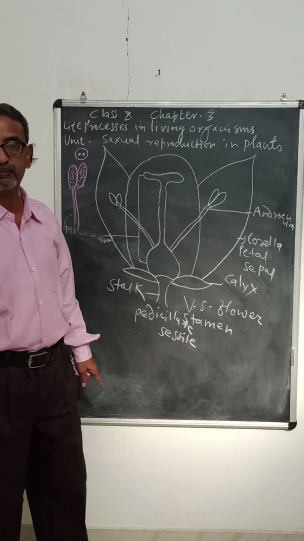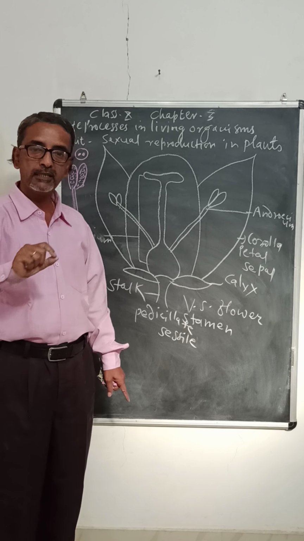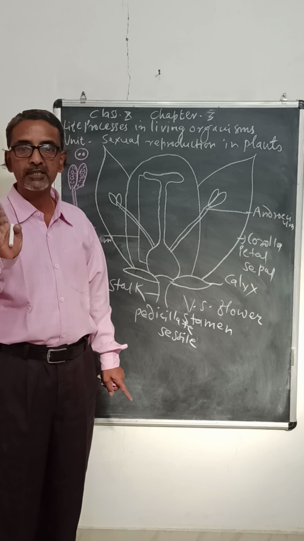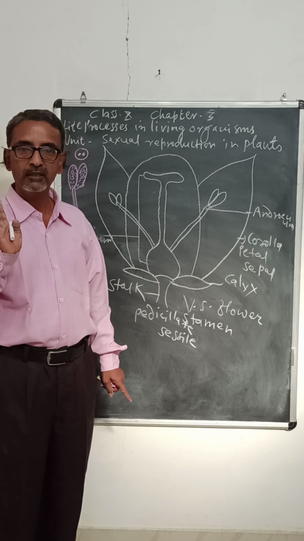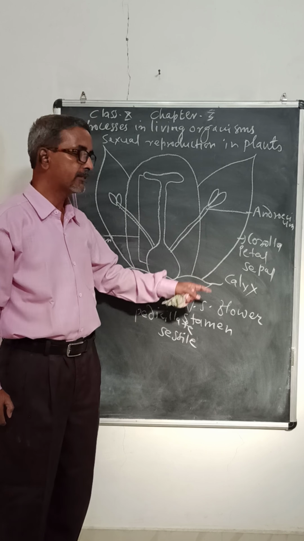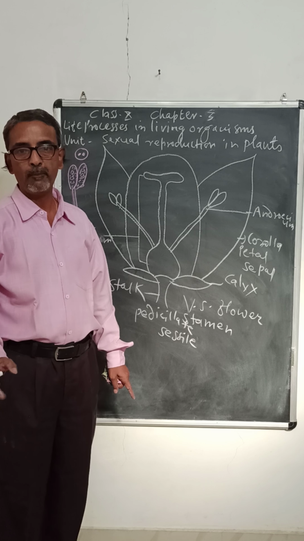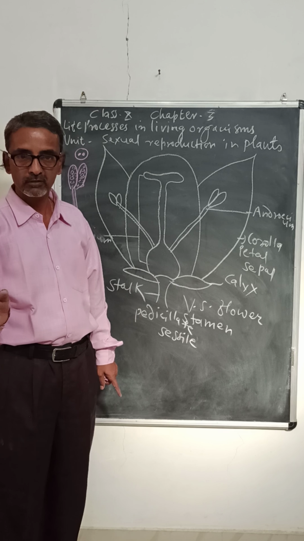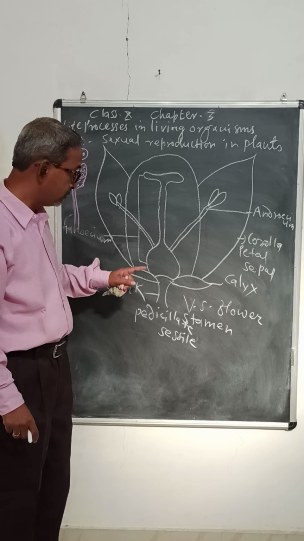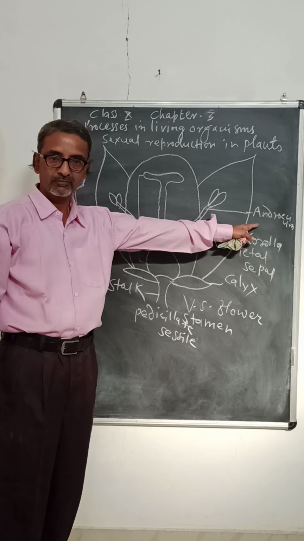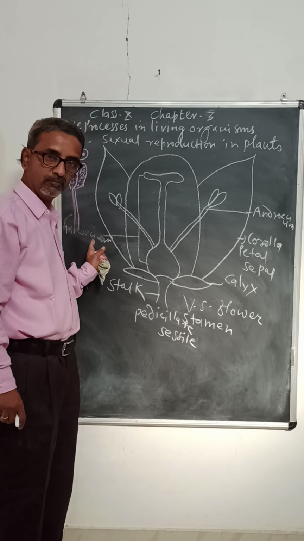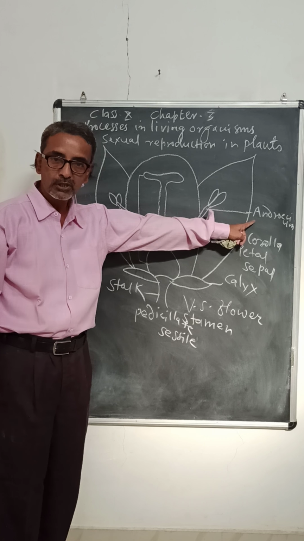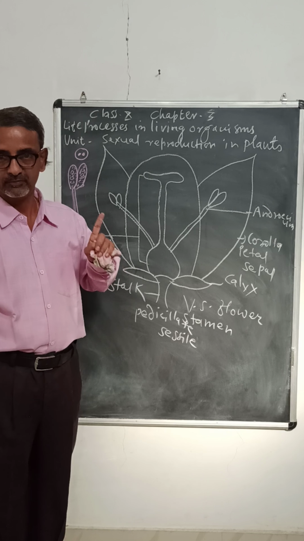But there are some plants where male flowers and female flowers are different, and such flowers are called unisexual, but their number is less. For example, karela or papaya. These plants have flowers, but these flowers are unisexual. What are unisexual flowers? If the flower contains only androecium but no gynoecium, it is called a male flower because androecium is the male sex organ.